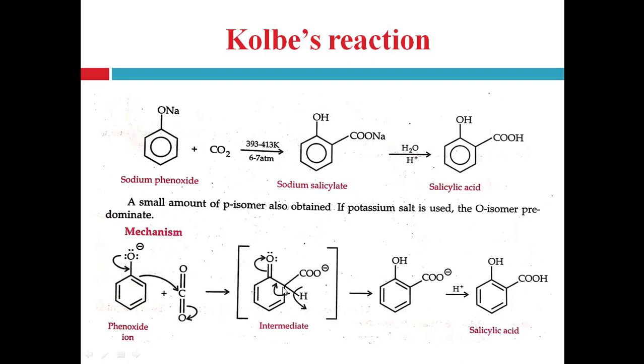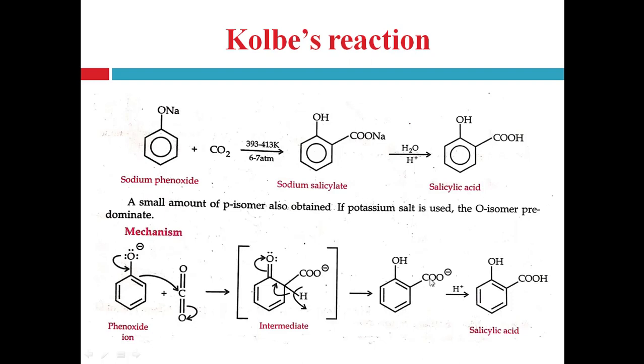Now the electron of this carbon and the electron of this carbon form the double bond between these two carbons, and again the pi bond between carbon and oxygen is broken and the electron moves onto the oxygen atom. Here again, because oxygen is more electronegative than carbon, right. So this carboxylate ion, that is the salicylate ion, is formed, right.